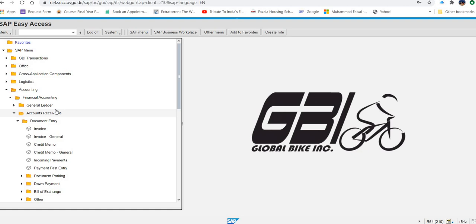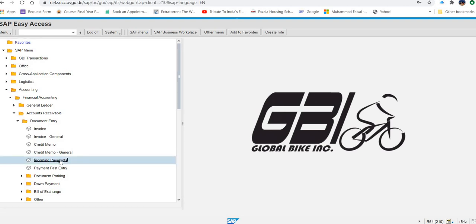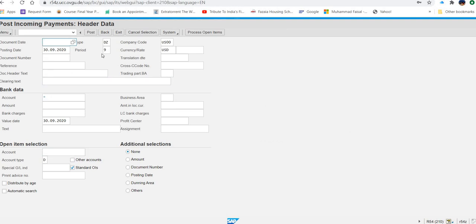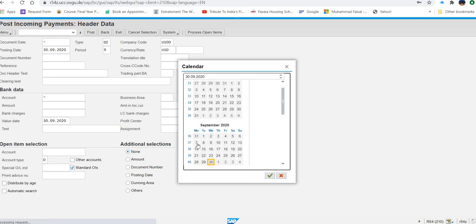So, we'll follow this path. Incoming payments because the customer is paying. So this is incoming payment. If they pay to a supplier, then definitely it will be outgoing payment. Okay. Now in this, what they are asking us, you have to enter the current date. The document date is the current date, today's date.